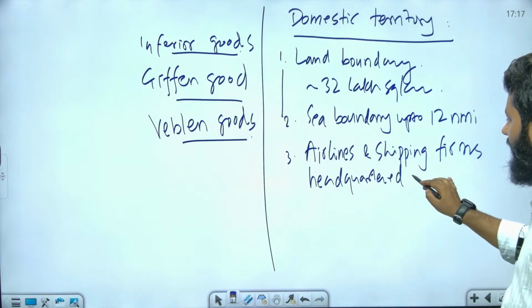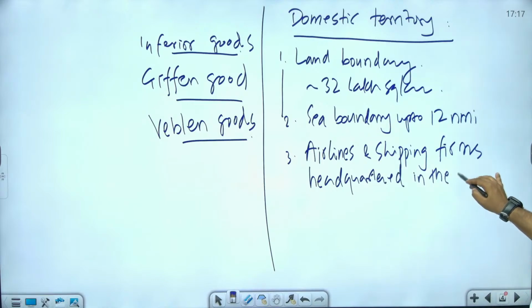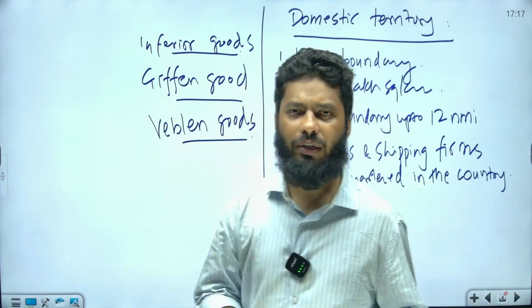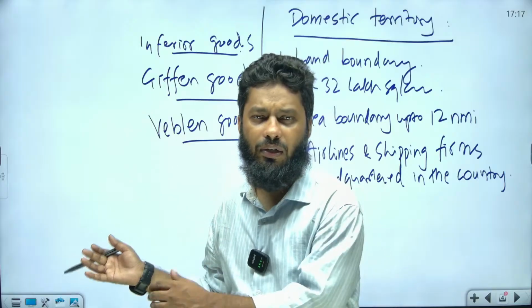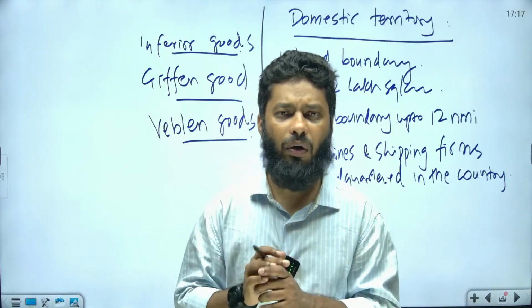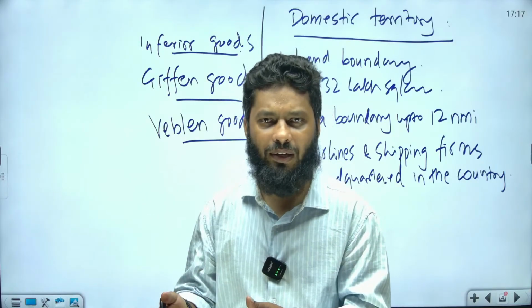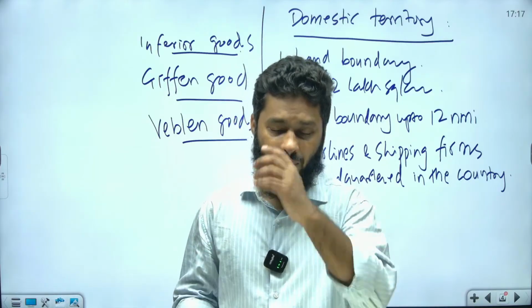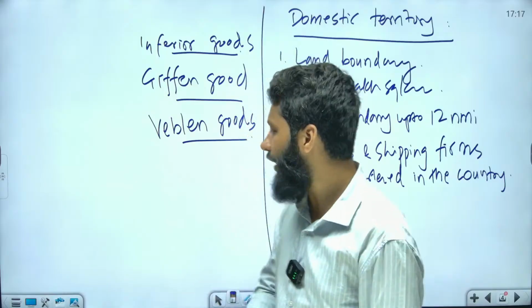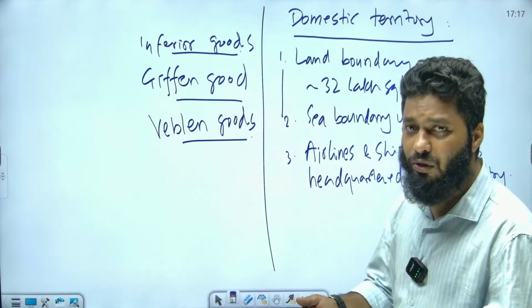What do we mean by this? For example, Indigo has headquarters in India, and Indigo is flying between London and New York. So it will be generating some value, right? From London to New York or New York to London, it is generating some value. When it is generating some value, that value will be added to India's GDP.